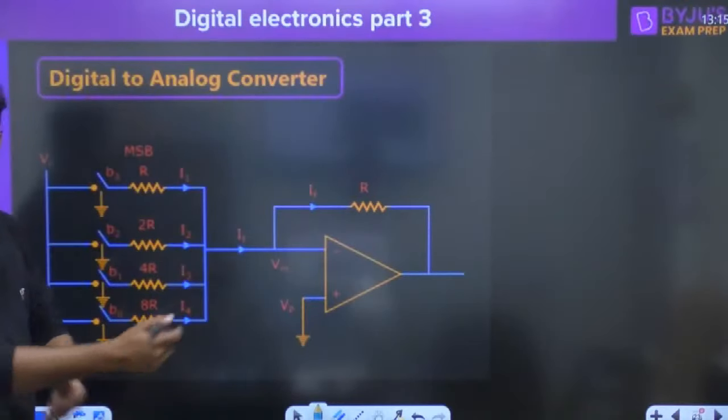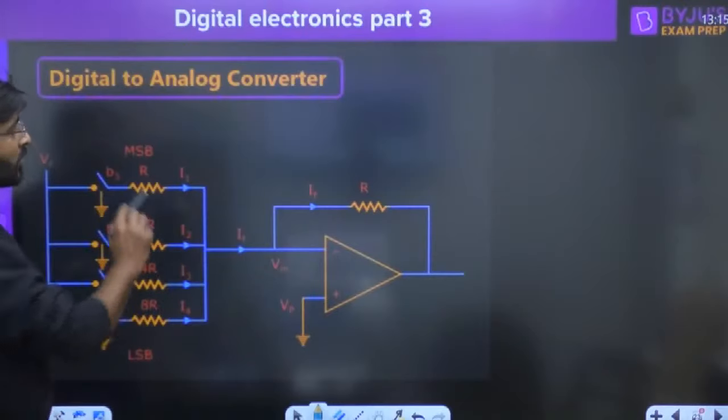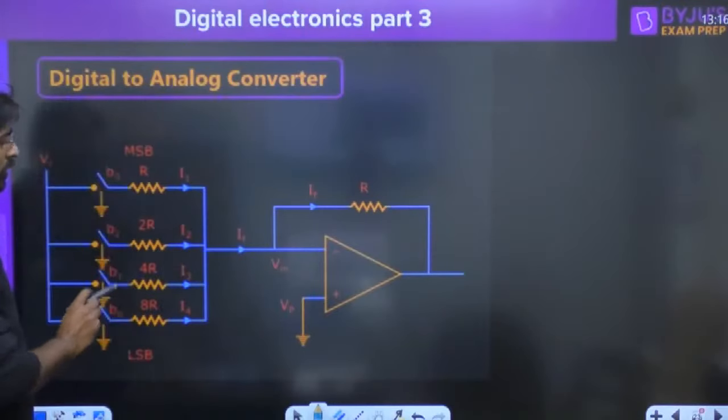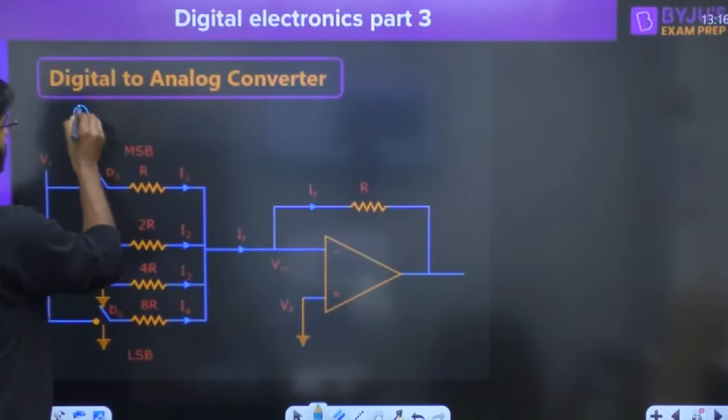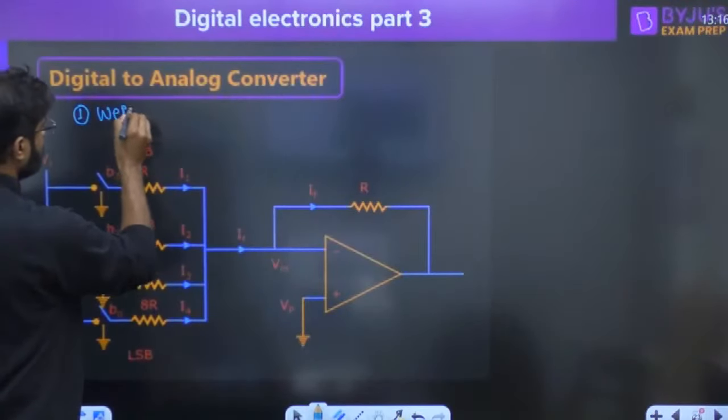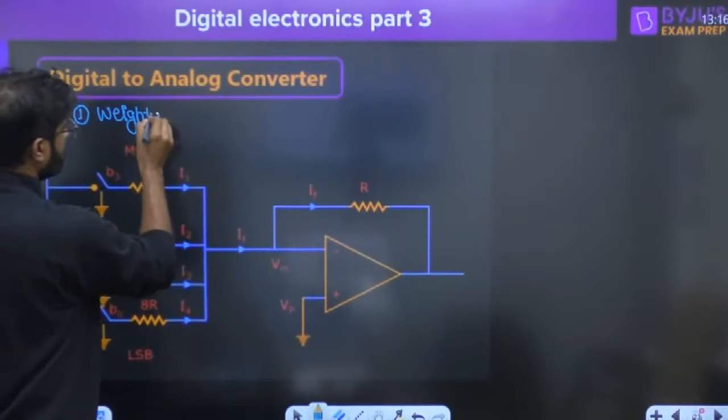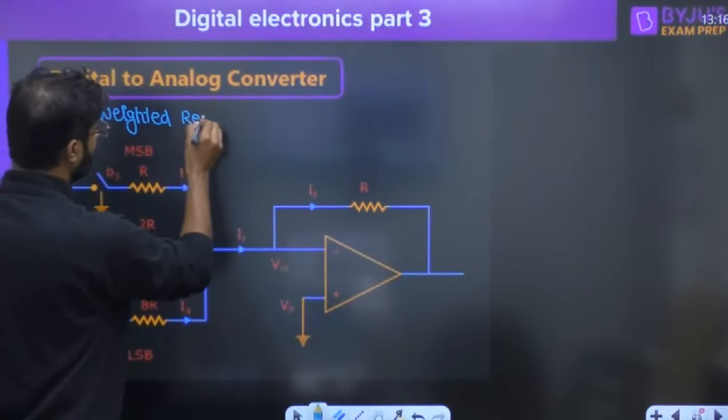Right, okay. Now everyone try to understand digital to analog converter. Next, the DAC we are going to discuss. This is called, it is just a weighted resistor type.